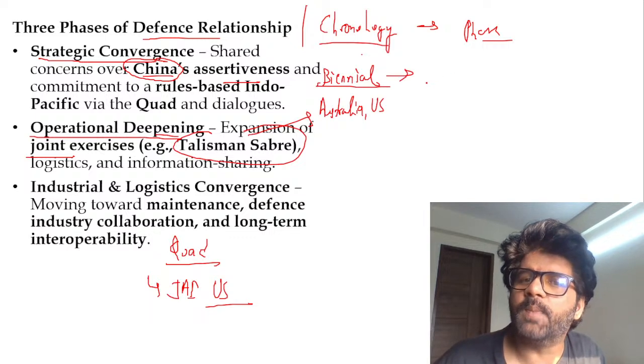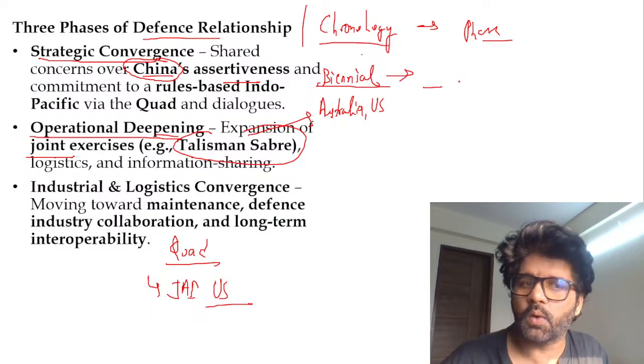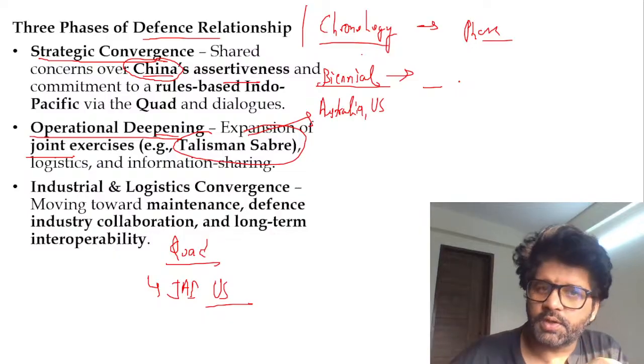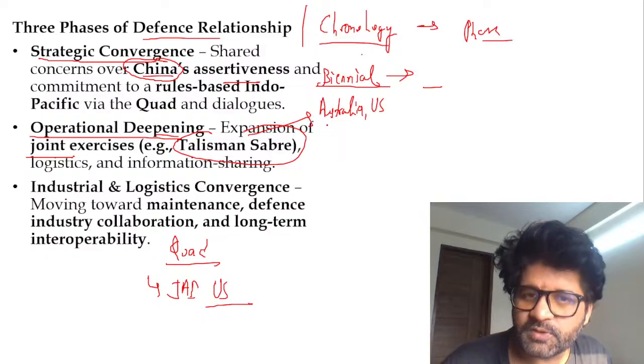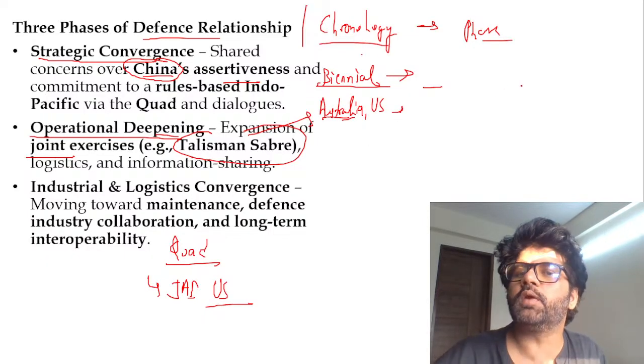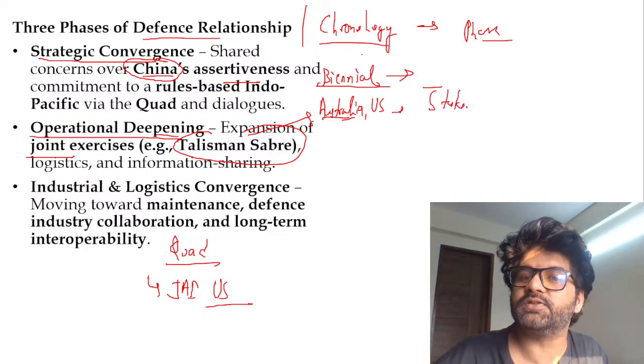What is the meaning of the term biennial? Once every year, twice in a year, once in 2 years, once in 3 years. What is the meaning of the term biennial? So Talisman Sabre happens between Australia and US, but they're looking for more and more stakeholders. India can be that stakeholder.